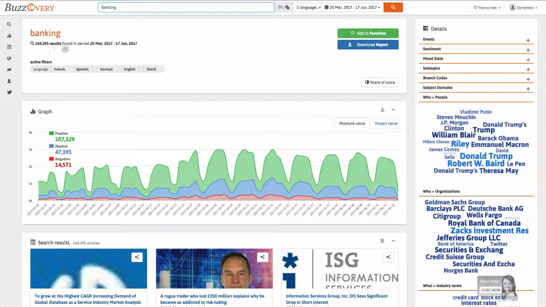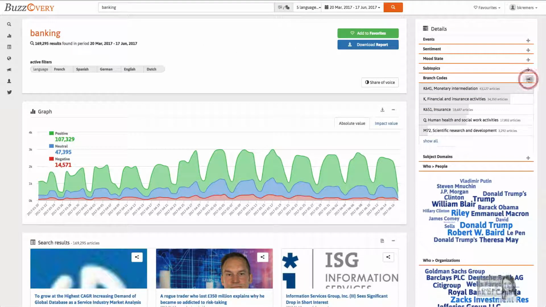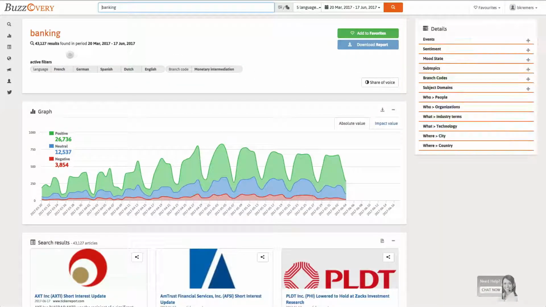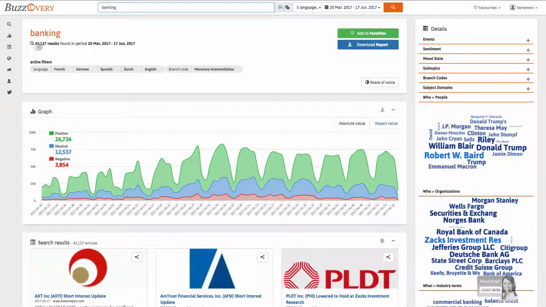To limit his search results, John chooses the branch codes filter, more specifically, K641, monetary intermediation. He is now left with very specific search results. John still has a few tens of thousands of results. Still too much for a good analysis.